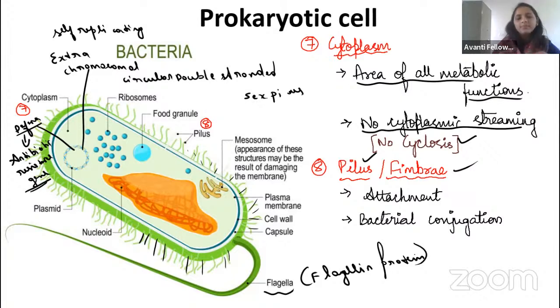Sex pilus helps in transferring the plasmid DNA from one bacteria to another bacteria, not the genomic DNA. See here, one bacteria is there, and another bacteria is there. In between these two, there is a connection, and that connection we will call a sex pilus. In one bacteria, up to 1 to 4 pili will be there. In some, it will help in the attachment also, and it helps in sexual reproduction also.